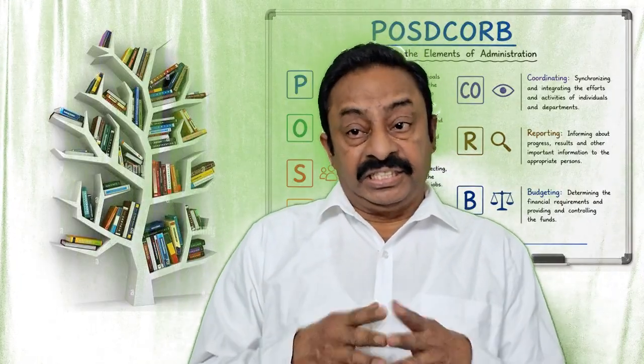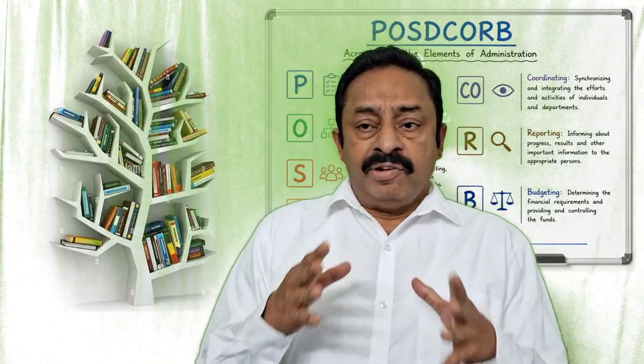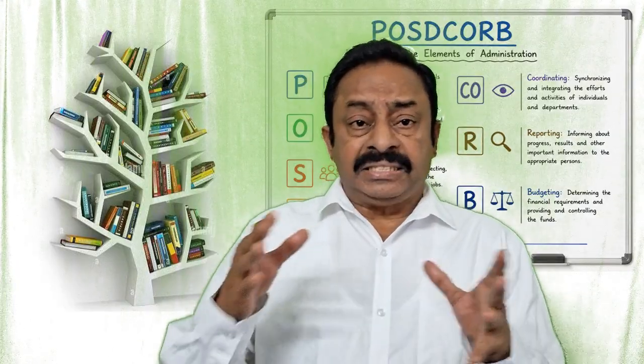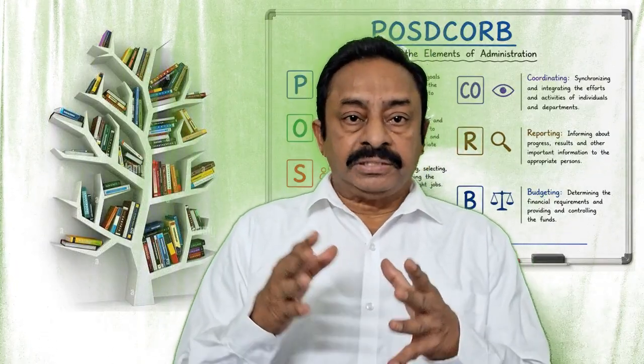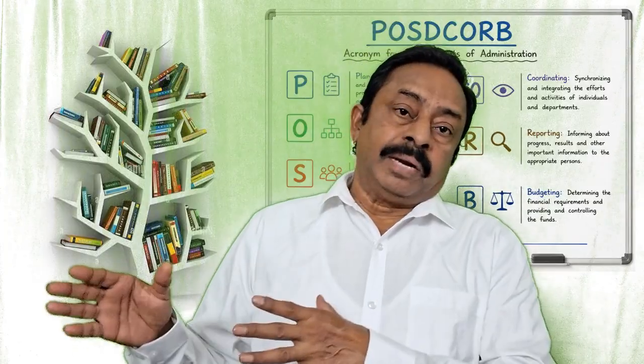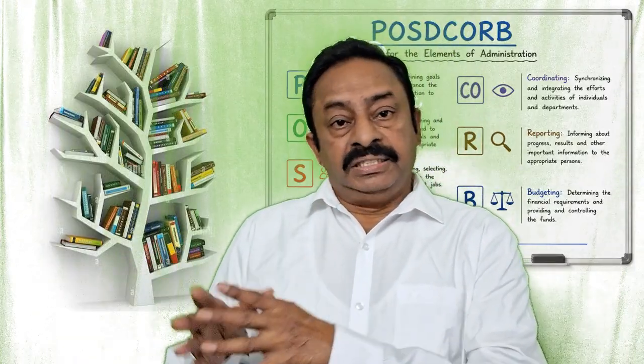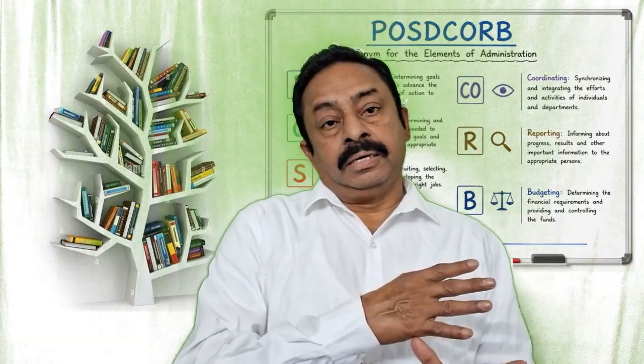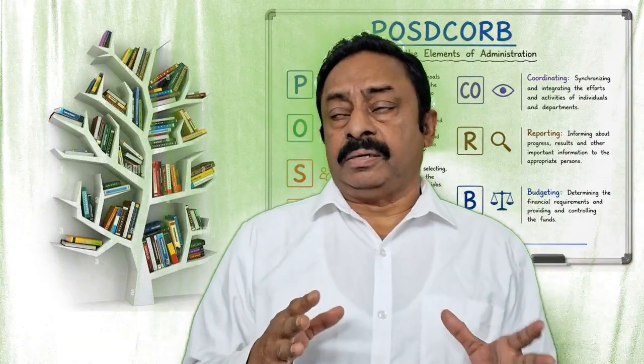It improves coordination among departments, because once planning happens, this department will produce this many units and supply them to that department, where they assemble them.